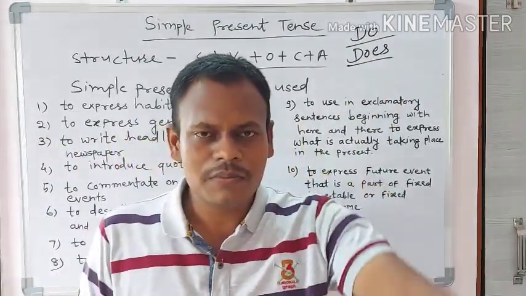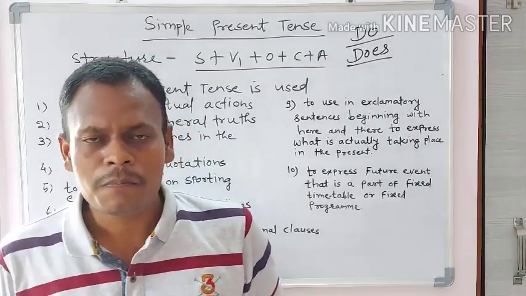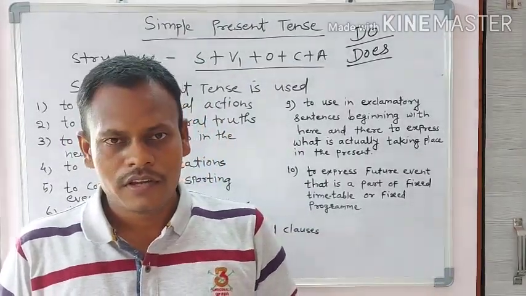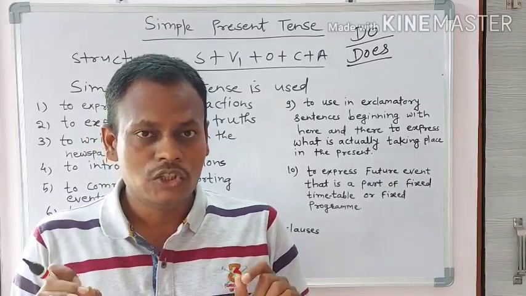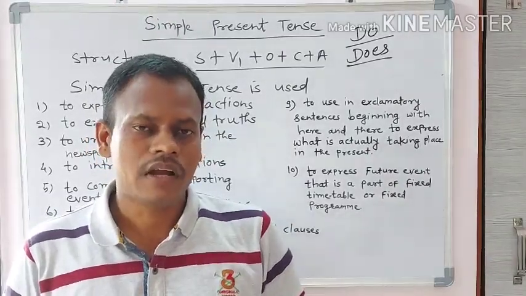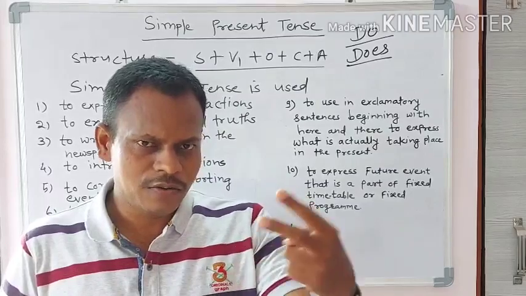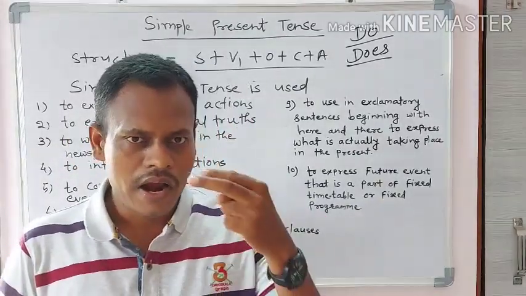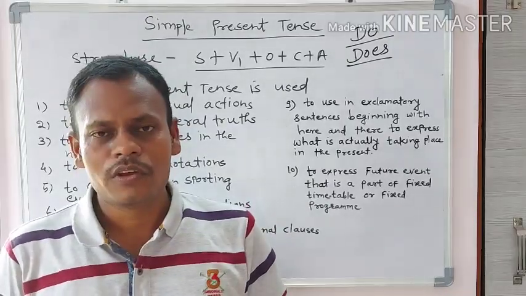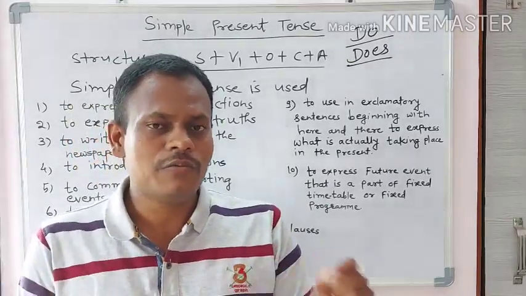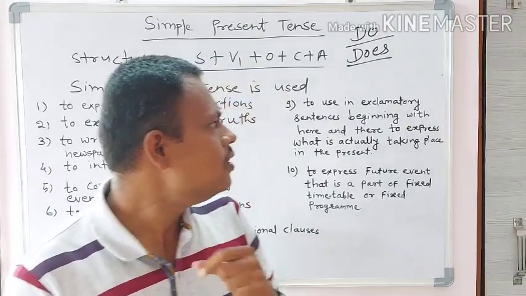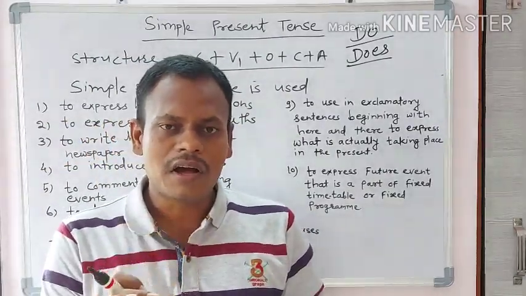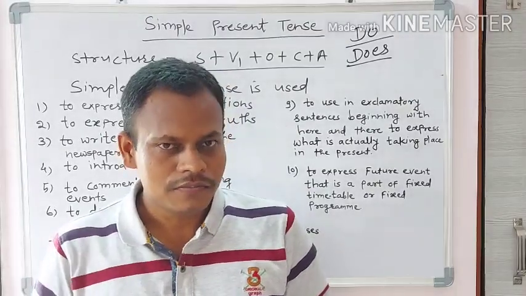So I am taking a simple sentence for your understanding. Rama eats a mango. Now I am forming the interrogative sentence. In interrogative sentences, there are two types: yes-no type questions and WH type questions. So while forming a yes-no type question, see, Rama eats a mango.